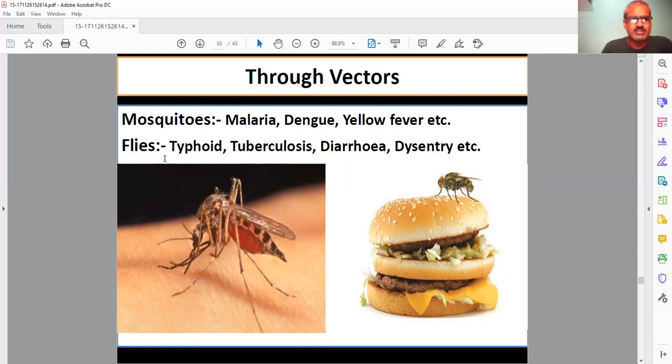There are certain flies also which can transfer diseases like typhoid, tuberculosis, diarrhea, and dysentery. We are talking about the house fly, which sticks to food or some sticky material and transfers disease from one organism to another.